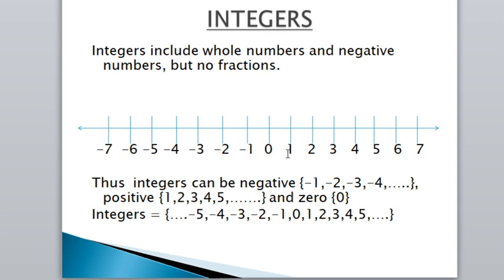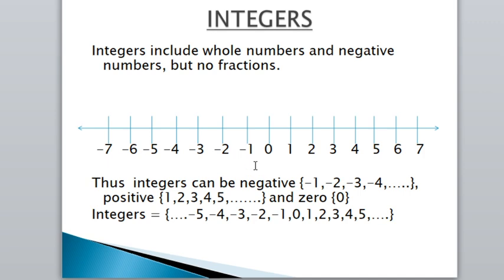Then here on the right hand side we start with 1, 2, 3, 4, 5, 6, 7 and so on, and on the left side we will place all the negative numbers that are -1, -2, -3, -4, -5, -6, -7 and so on. So this is how we have to place the integers on the number line.